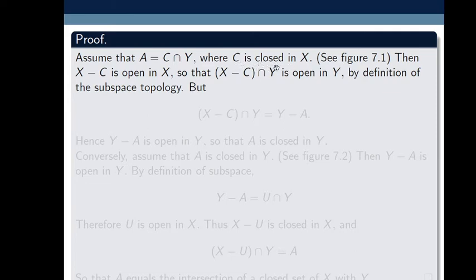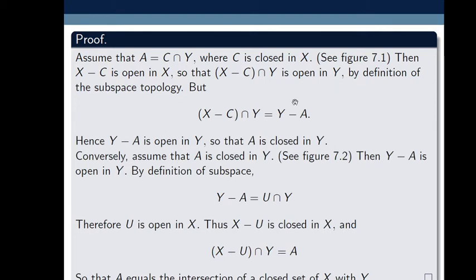Then as C is closed in X, by definition the complement of C in X, that is X minus C, is open in X. So X minus C intersection Y is open in Y, because Y is a subspace of X and open sets in Y are the intersections of open sets in X with Y. Using the second remark, since X minus C is open, the intersection of X minus C with Y is an open set in the subspace Y of X. So by definition of subspace topology we obtained this.